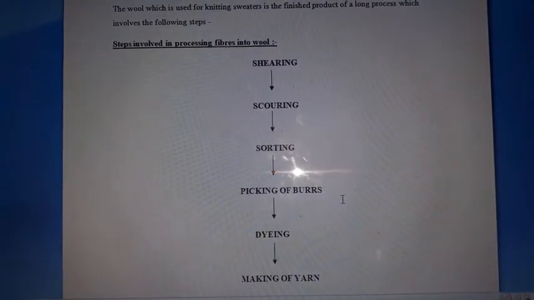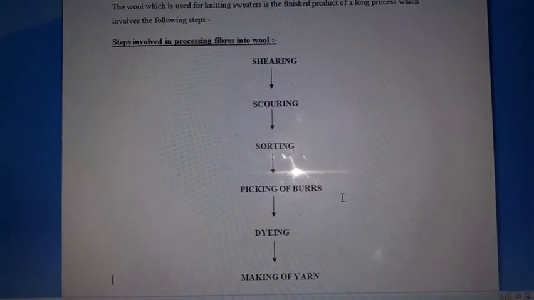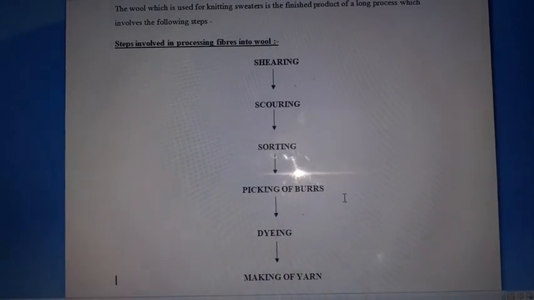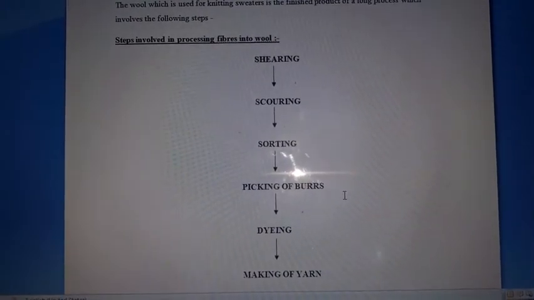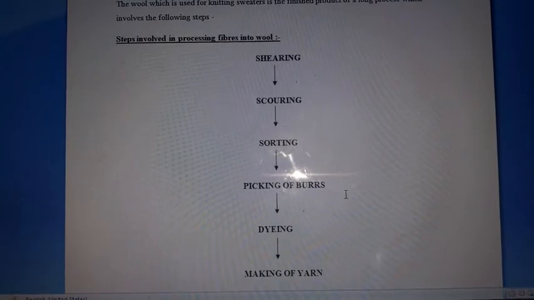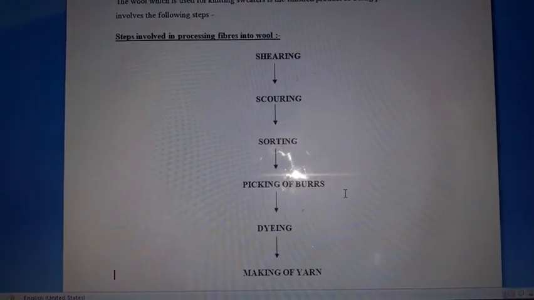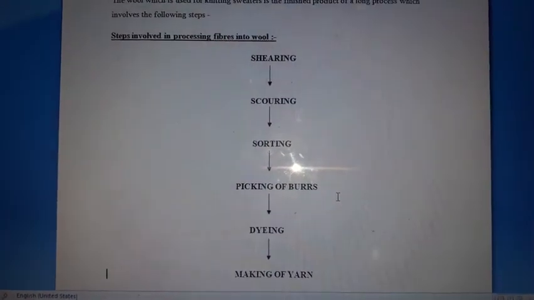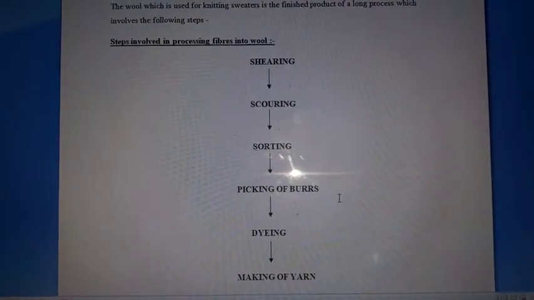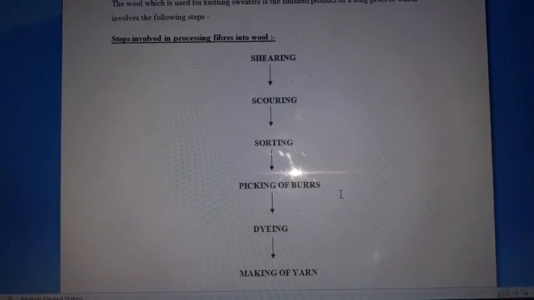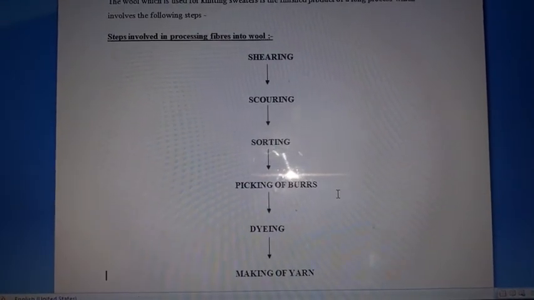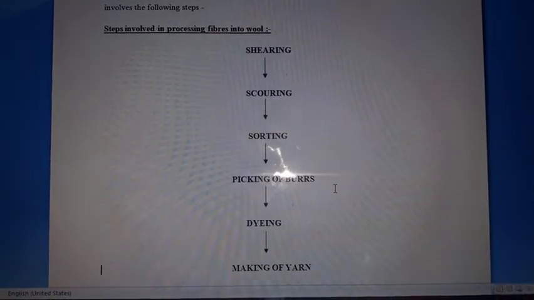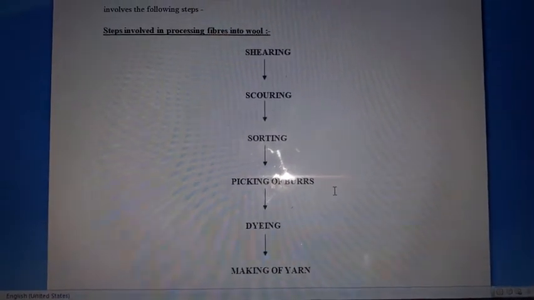Now after shearing, the next step is scouring. Firstly, we took care of the sheep in rearing. Next, we cut down the fleece in shearing. Now in scouring, we will wash the fleece. We'll take big tanks with water, and the fleece of the sheep is washed in the water so as to remove dirt, dust and grease. Clear? So scouring means washing the fleece.